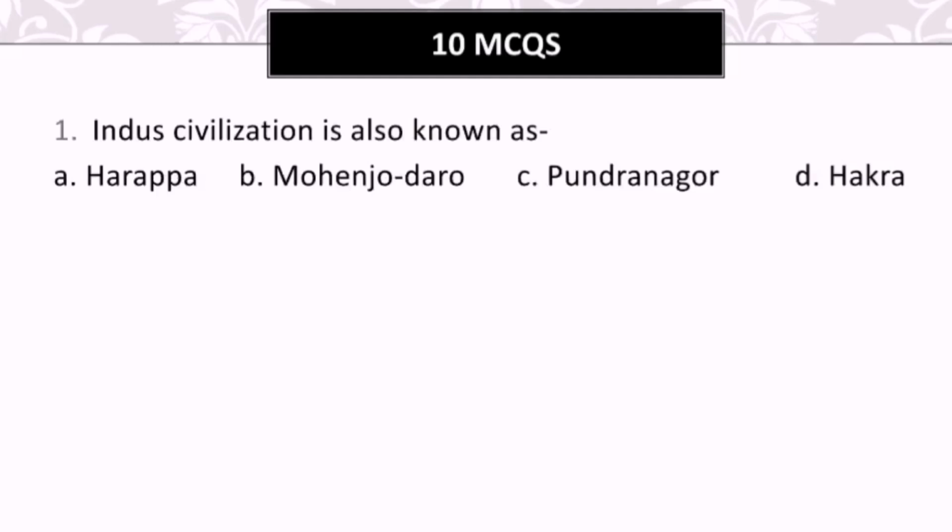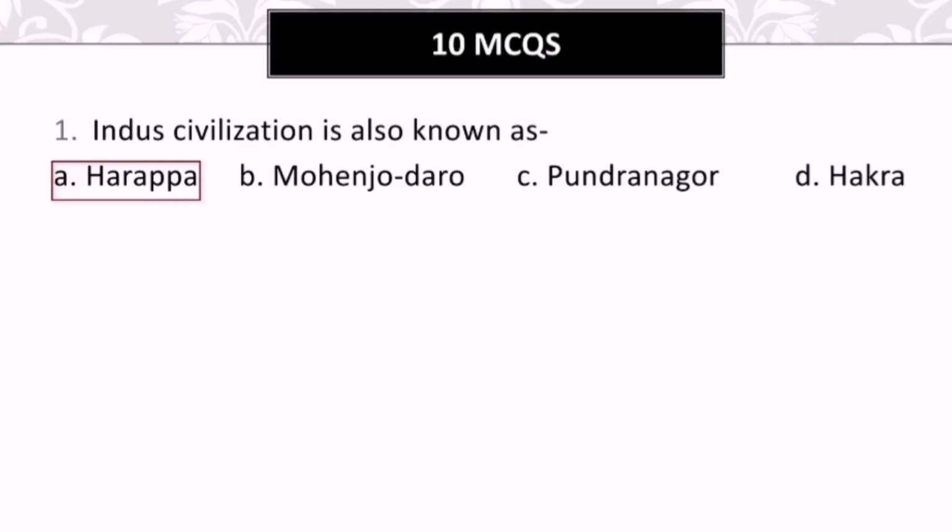Here you can see the first question with the options. Can you tell me, Indus civilization is also known as which thing? The options are here: Harappa, Mohenjo-daro, Pundranagar, and Hakra. So, what will be the answer? Yes, the answer will be A. Harappa. Indus civilization is also known as Harappa, which is one of the major cities of Indus civilization, right?